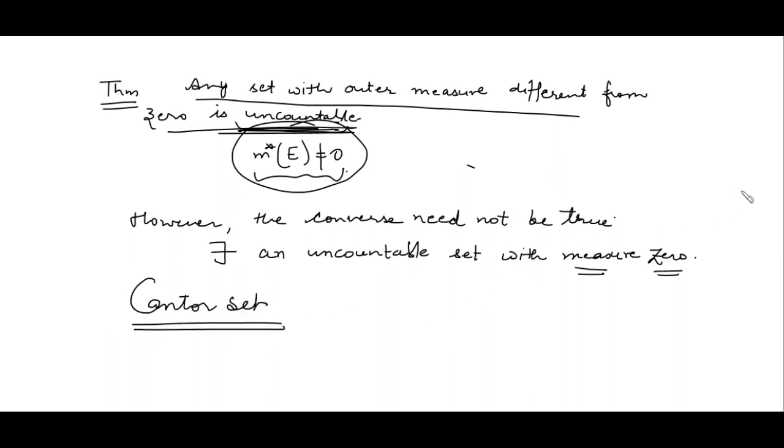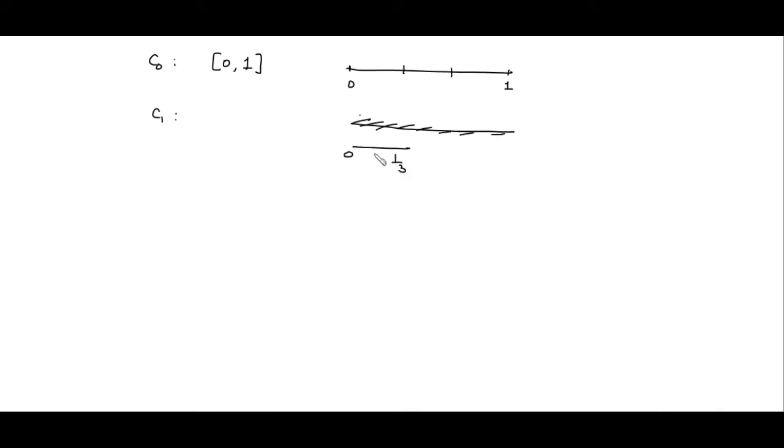Now how do we define this Cantor set? First of all, we consider the closed interval 0 1. Call this set C0. Now you remove the middle third from the closed interval 0 1. Then we will have two intervals: one is the closed interval 0 to 1 by 3, and the other is 2 by 3 to 1.